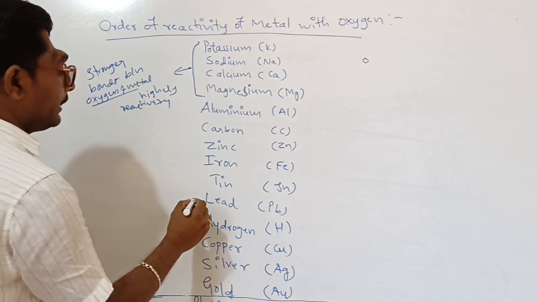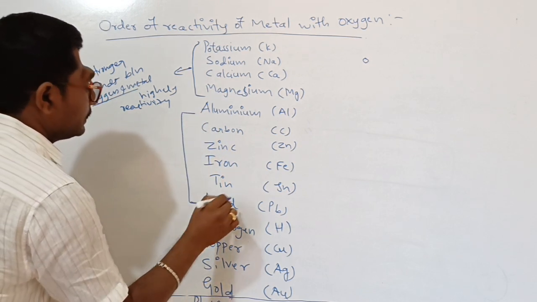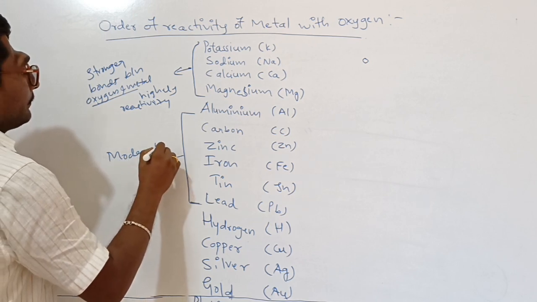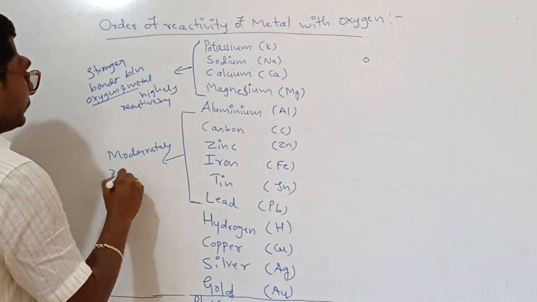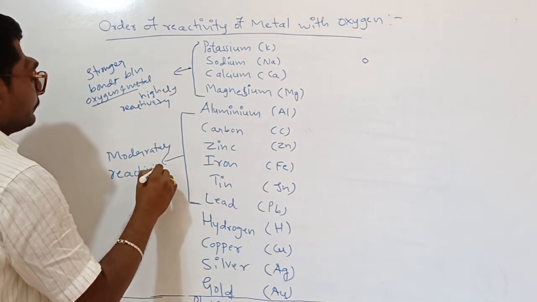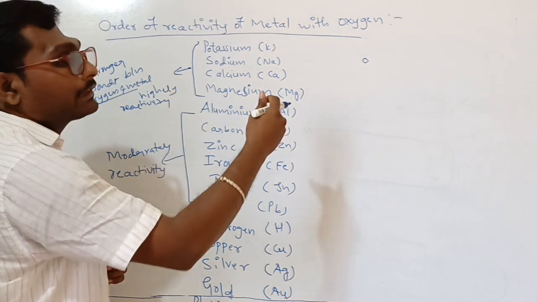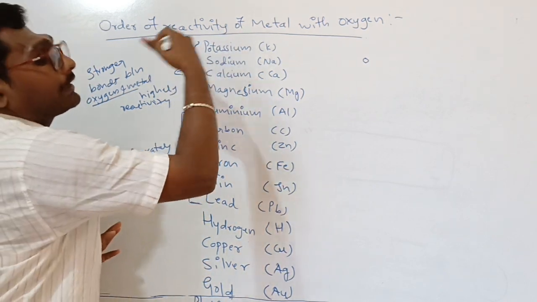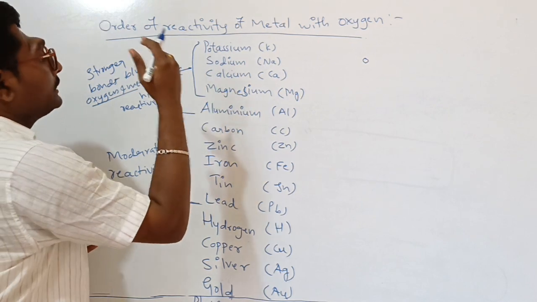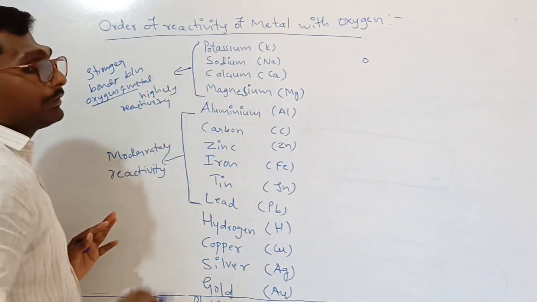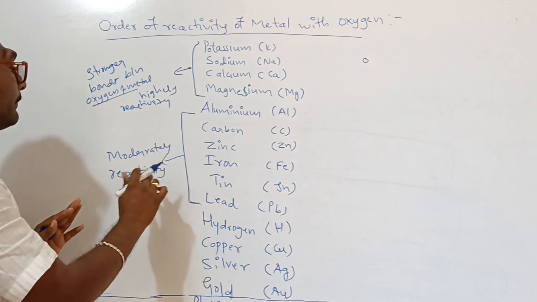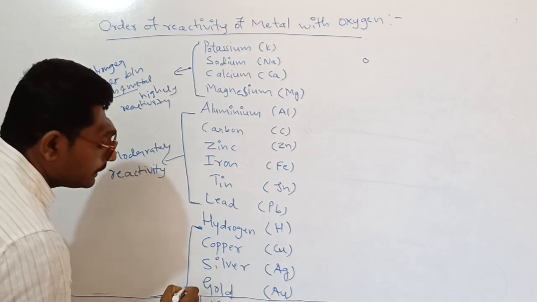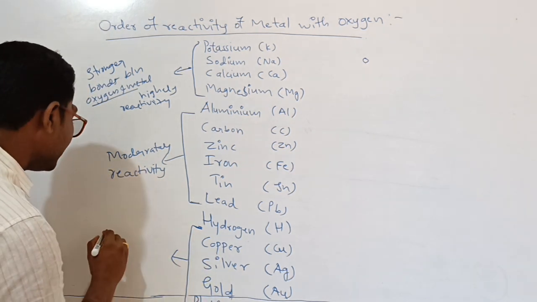Up to hydrogen, these are moderately reactive. They give electrons as much as needed, sufficient electrons. The ones that give more electrons are the highly reactive in the series. These give only as much as needed, so they are moderately reactive. Below hydrogen, these are the least reactive.